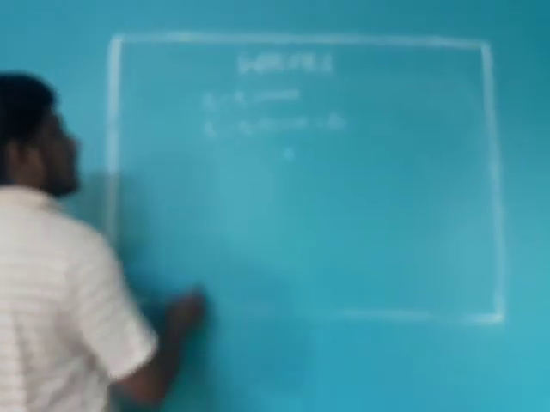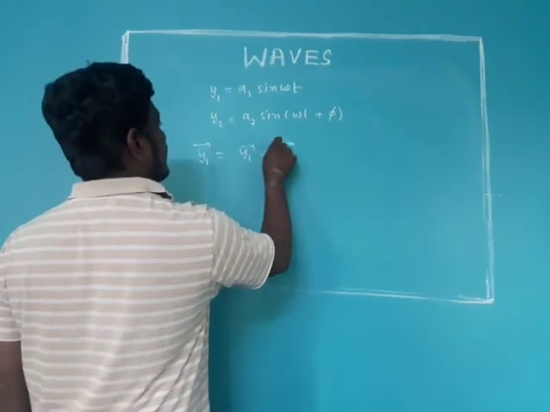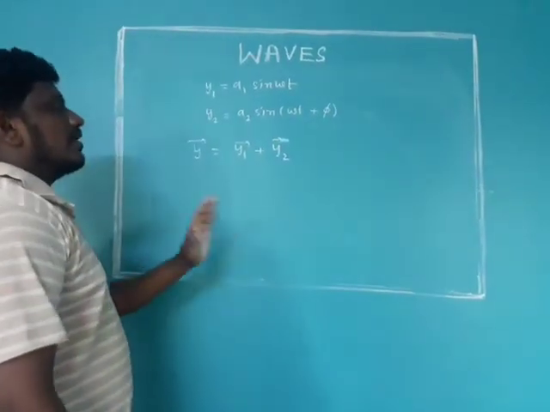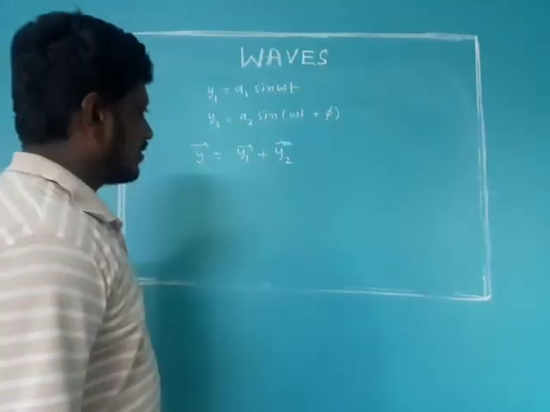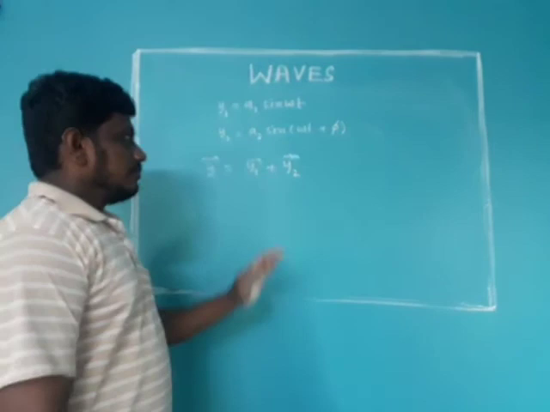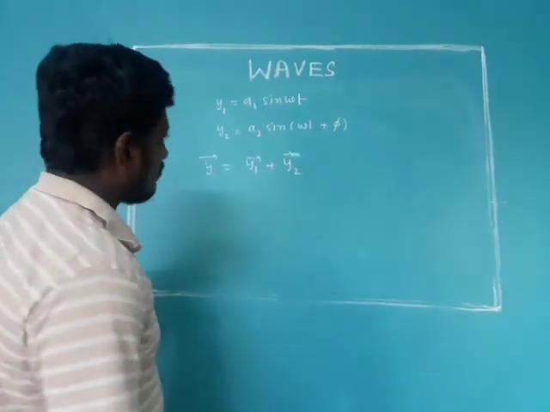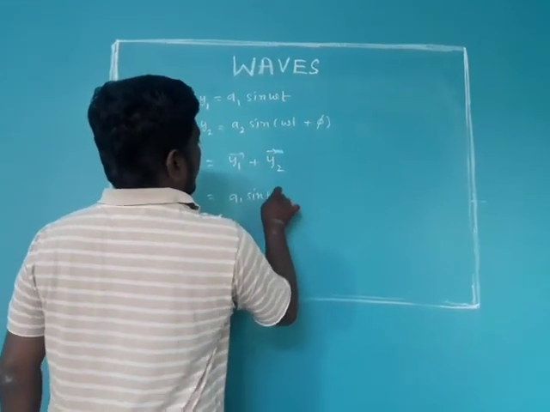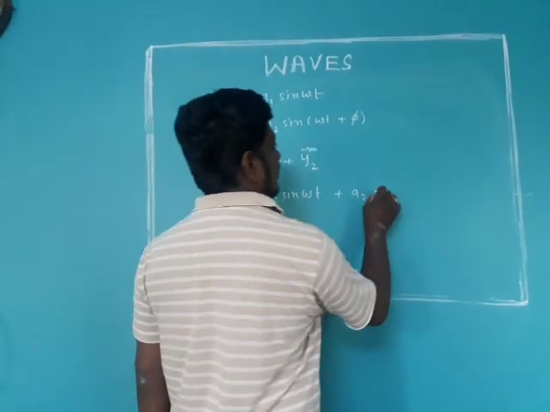The net displacement y bar is equal to y1 bar plus y2 bar. Vector addition. We know that vector addition for two vectors will be calculated by using the parallelogram law of vector addition. See, a1 sin omega t plus a2 sin of omega t plus phi; the sin(a plus b) formula, I will apply that.